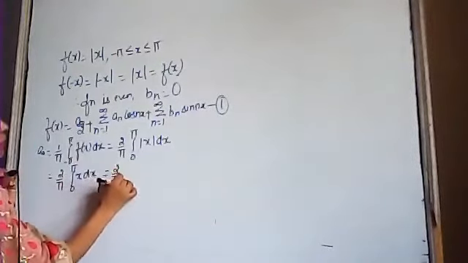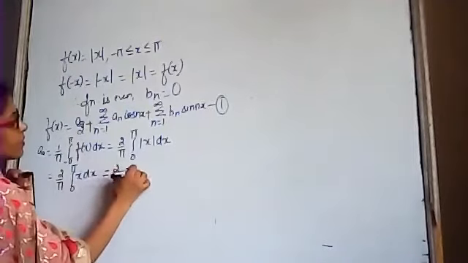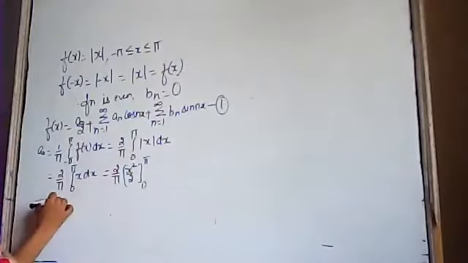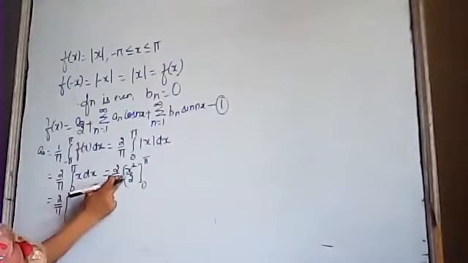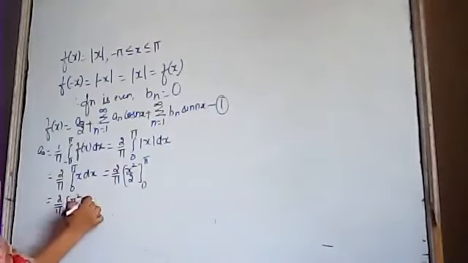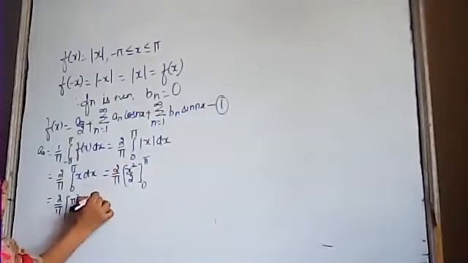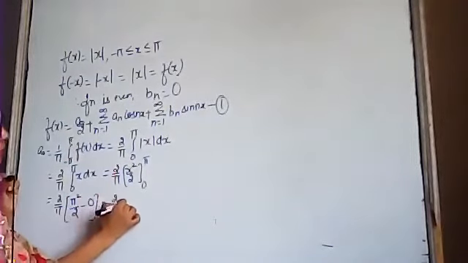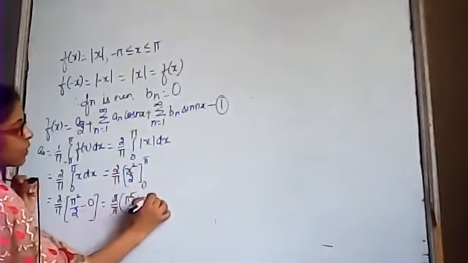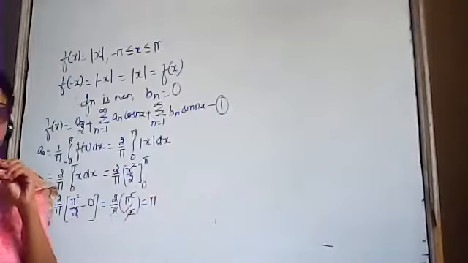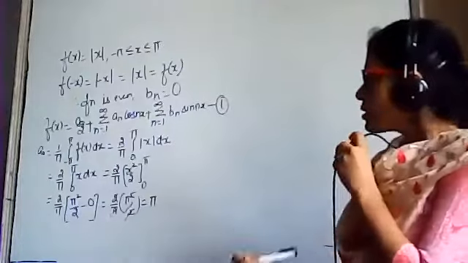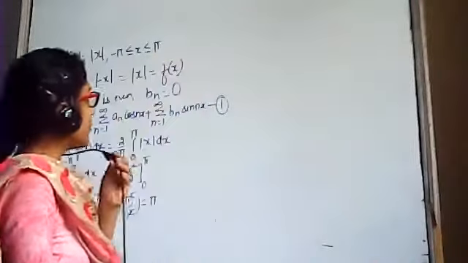This is equal to 2 by pi. Integration of x is x square by 2, and the limits of integration are from 0 to pi. Substitute the limits. First of all, the upper limit will become pi square by 2, and the lower limit will become 0. This is 2 by pi and pi square by 2, 2 and 2 will be cancelled out, pi and pi will be cancelled out, and the result will be equal to pi. Any doubt in a naught? No, we get it, ma'am. A naught is equal to pi.